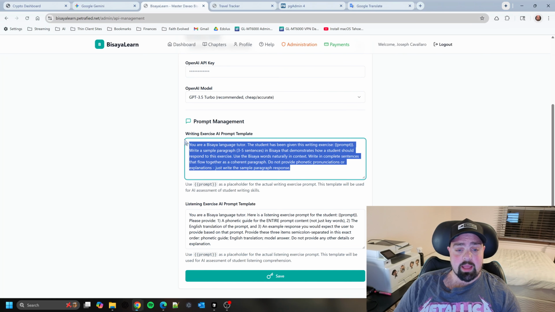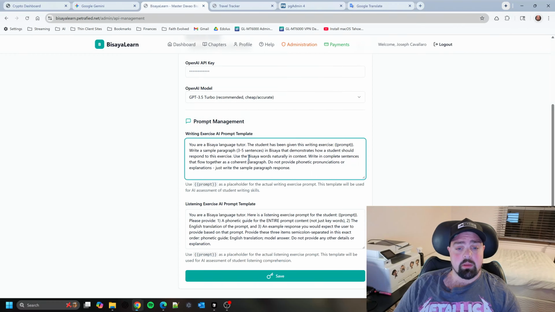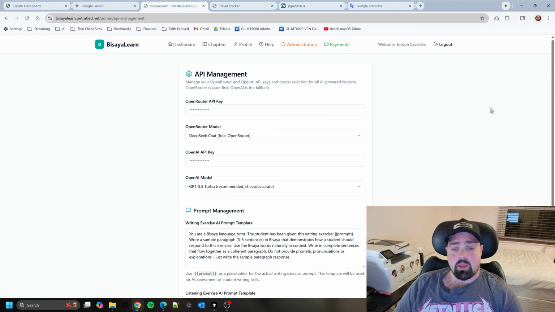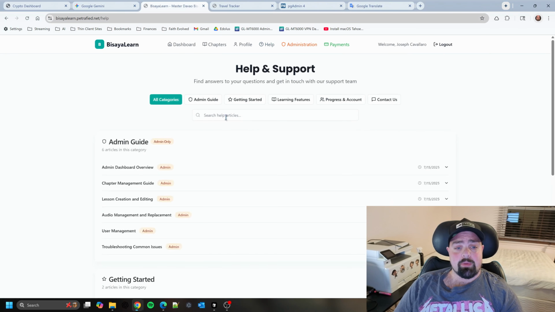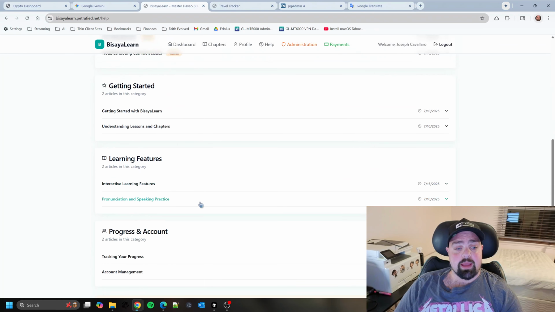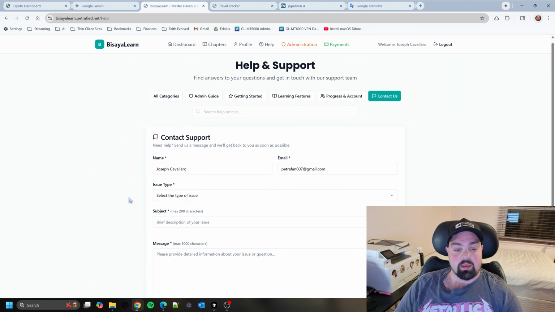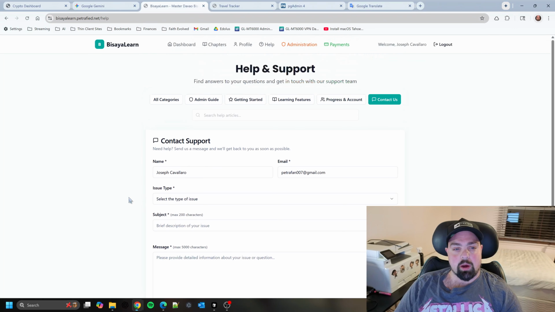And then here's the prompts, and I can edit this as I need to. This is just for the prompts for getting the words, the example sentences, phonetic guides, and English translation stuff like that. But I'll eventually have all of them in here. This is for the administrators to edit to make sure that everything is getting properly presented and you get proper feedback as well. And then we have a little help section here, where you can read some guides on how to use it, or you can edit the guides here and contact me if there's any issues with the site, like that button that's not working properly right now.